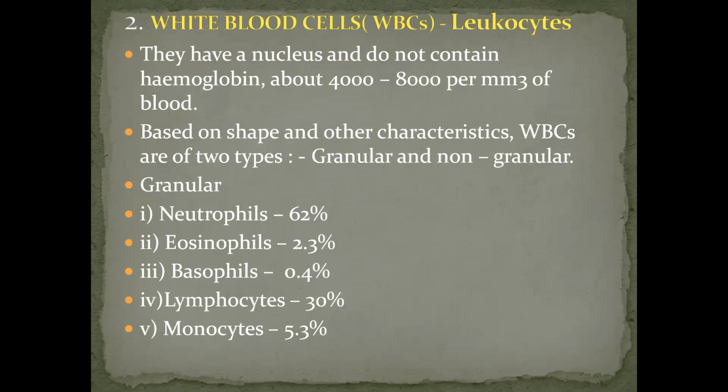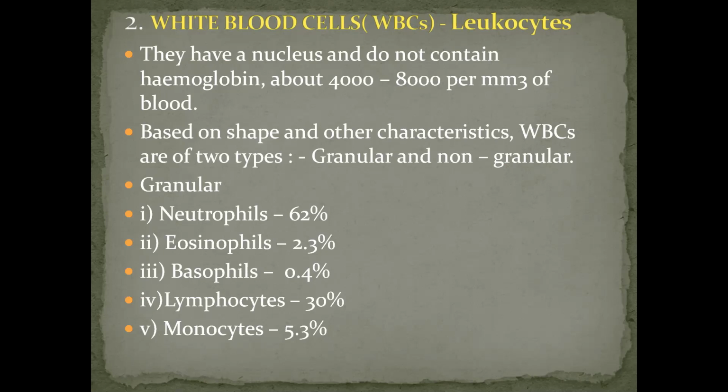Leukocytes, as we can also call them, have a nucleus and do not contain hemoglobin. This is the major difference. About 4,000 to 8,000 per cubic millimeter of blood are present. Based on shape and other characteristics, they are of two types, basically granular and non-granular.